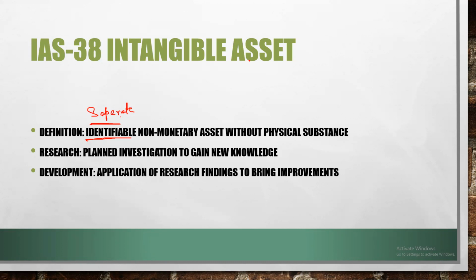This means that the asset can be identified separately from other things in the business. If the company is able to sell the asset separately, it is evidence that the asset exists separately from other assets in a business, so it is separately identifiable.